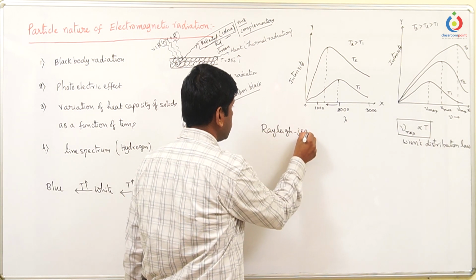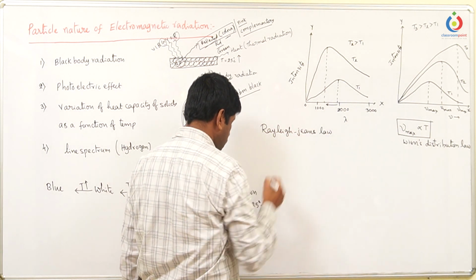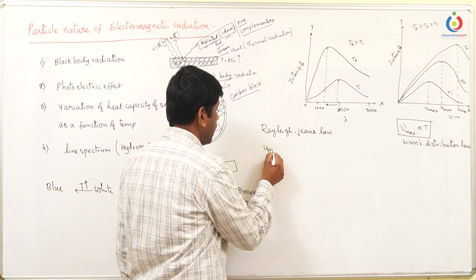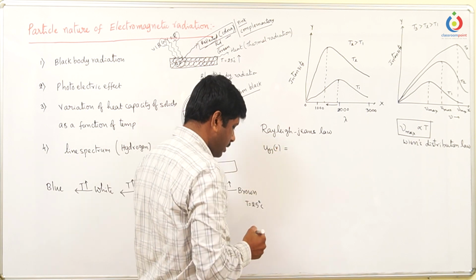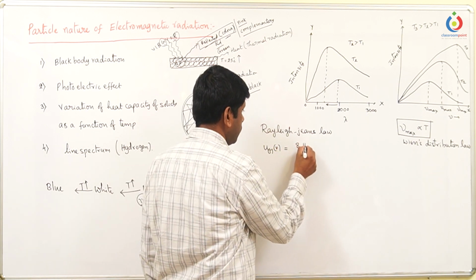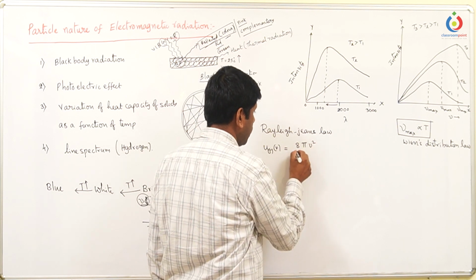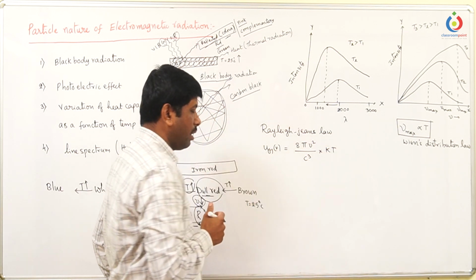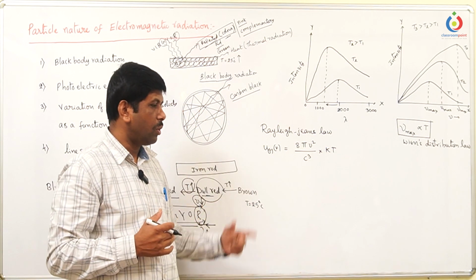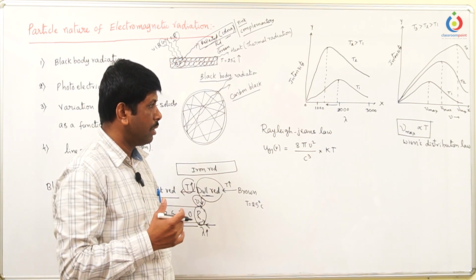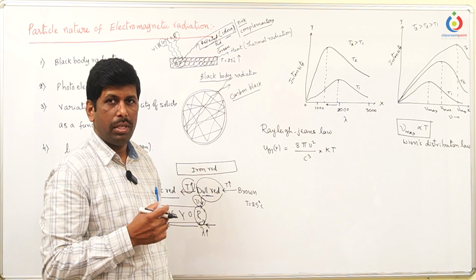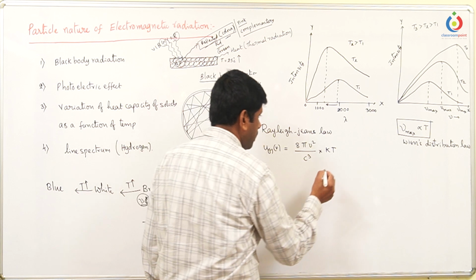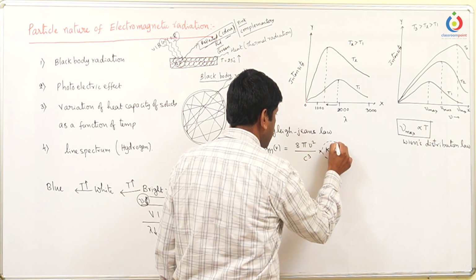So Rayleigh-Jeans law, according to this law, they explained that energy distribution density at a particular temperature against the frequency is equal to 8 pi nu square by c cube into k into T. Anyhow, we are not interested in these derivations. These are quantum mechanics where we can actually study. But I am taking the part of this derivation to make you understand why the graphs are coming like this. So here this particular term kT says that the average energy